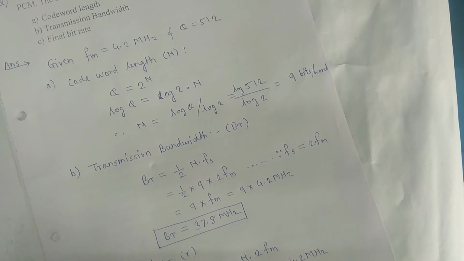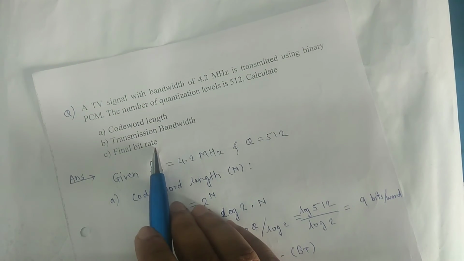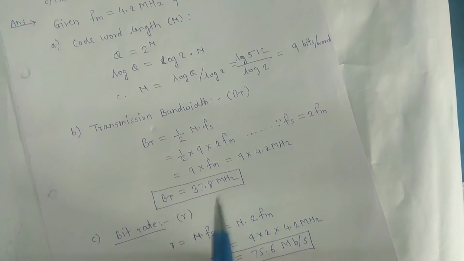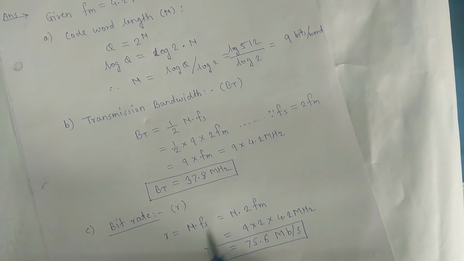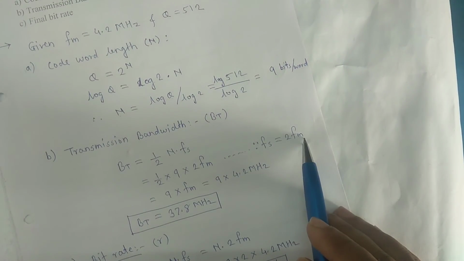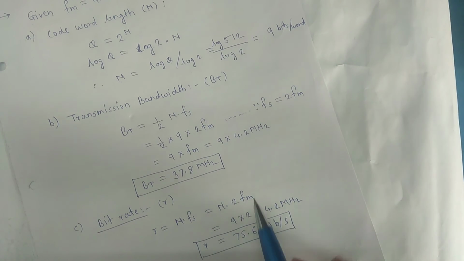Okay, and the next sub question is to find the final bit rate. The formula for bit rate in PCM is R equal to n into fs. As we just discussed, fs is equal to twice of fm. So the equation will become n into twice of fm. The n value is 9, 2, and fm is 4.2 megahertz.